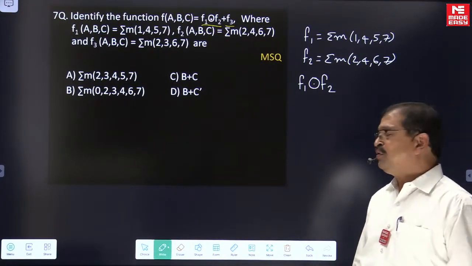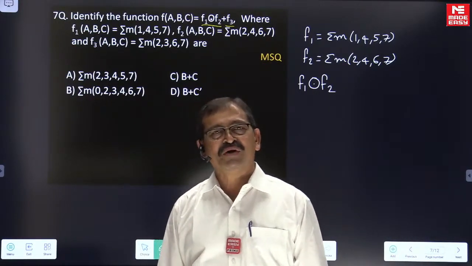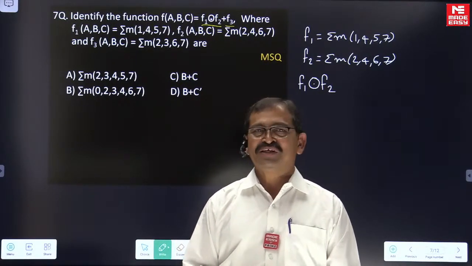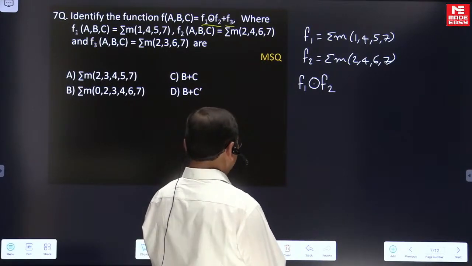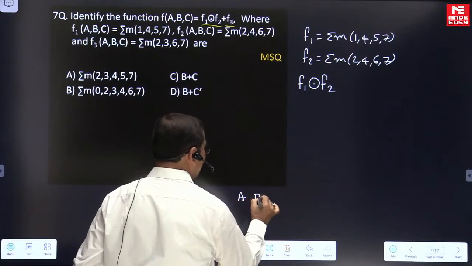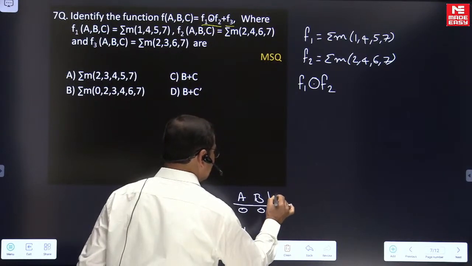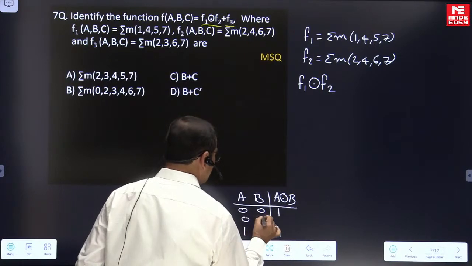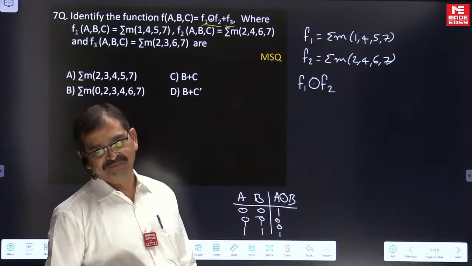When you are reading f1 XNOR with f2, you should remember the XNOR truth table. Definitely everybody knows this well; that is not a difficulty. In the XNOR truth table, whenever both inputs are zeros or both are ones, the XNOR result is 1. In the other two cases, the XNOR result is 0.